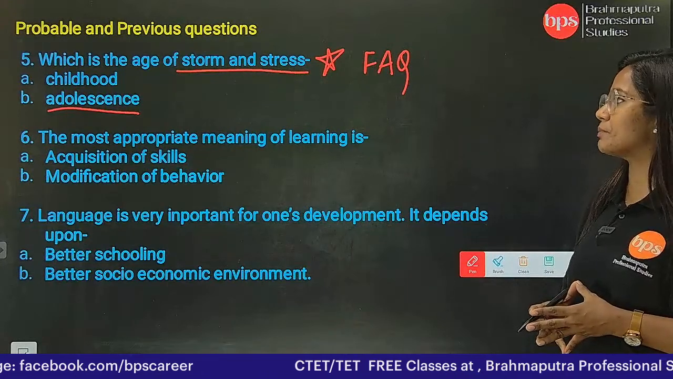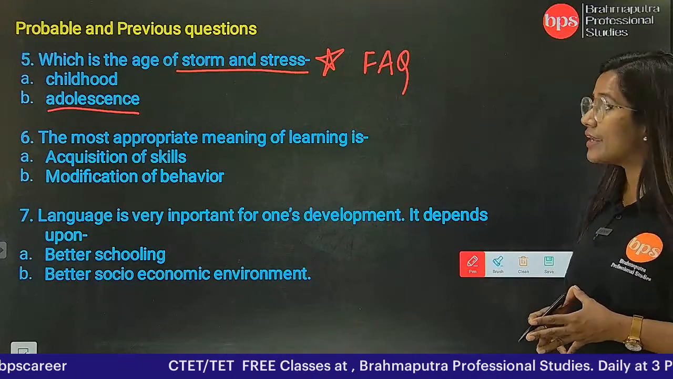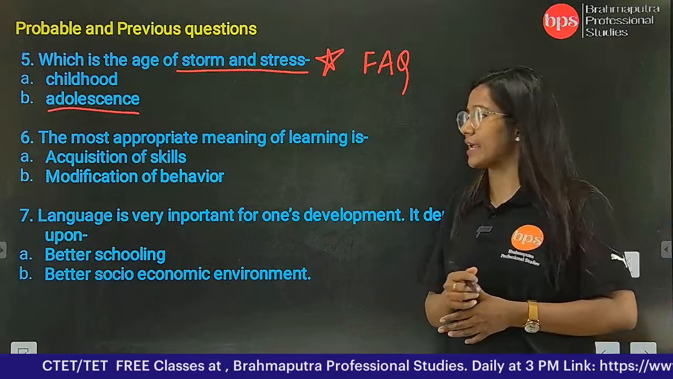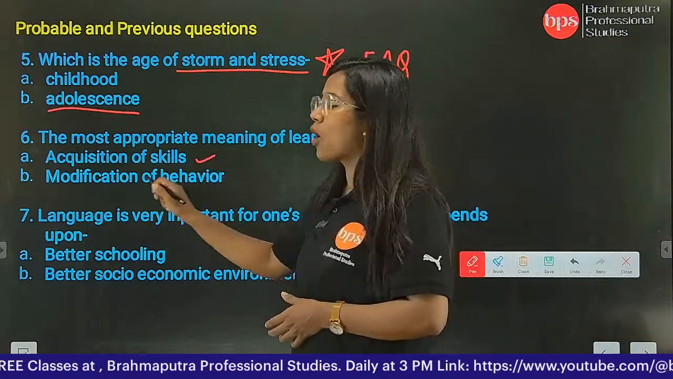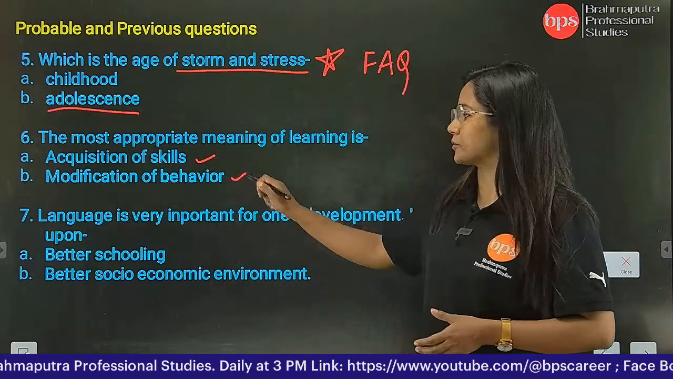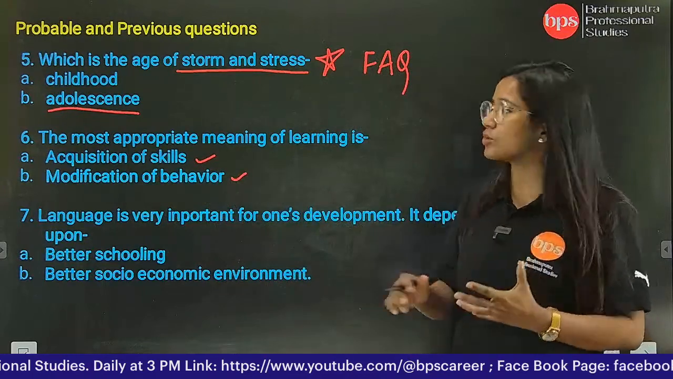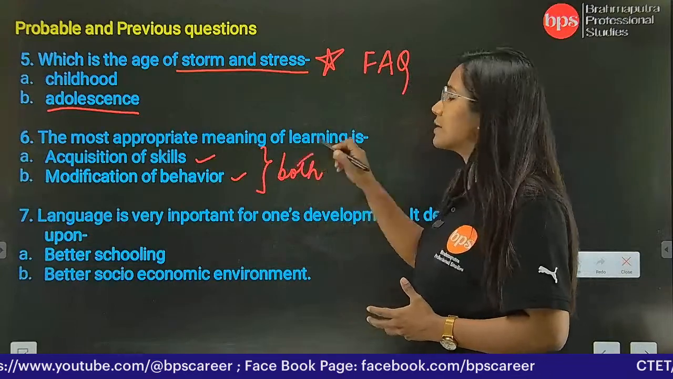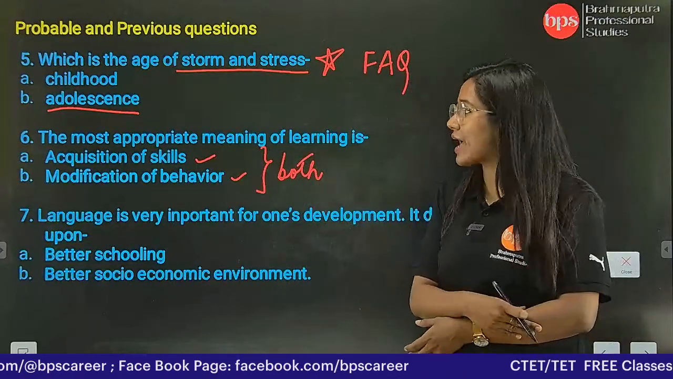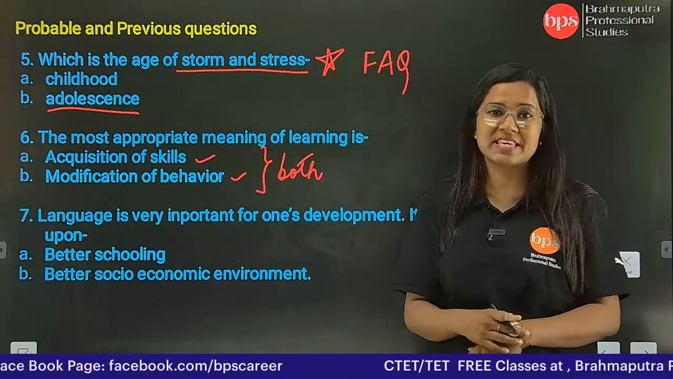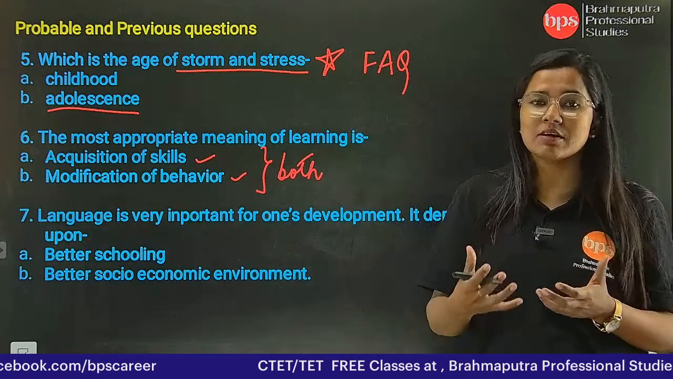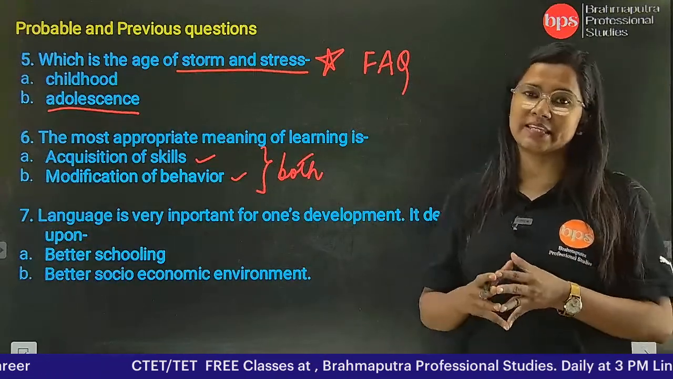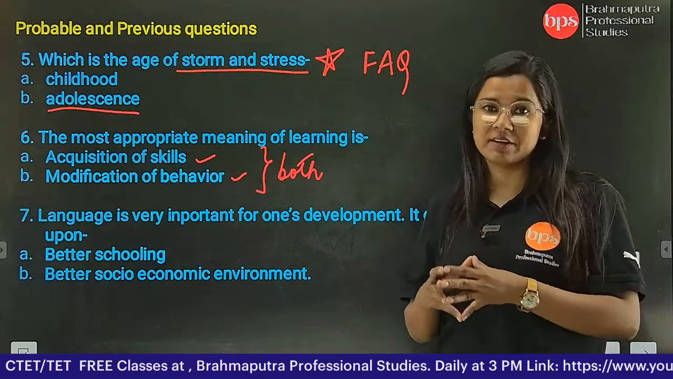The most appropriate meaning of learning is. Learning का appropriate meaning क्या है? Is it acquisition of skills or modification of behavior? So we will understand that both of these are important for learning because we have acquisition of skills. हम लोग skills भी सीखते हैं as we learn. Skills मतलब नए नए तरीके के processing of learning.